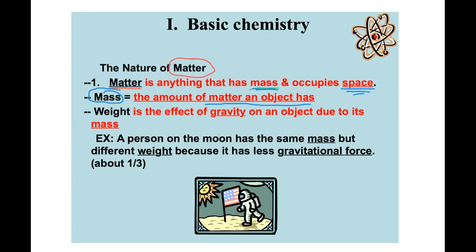Now, here on Earth, weight and mass is the same, but remember, if you ever are an astronaut and you go to the moon, your mass will not change. You will have the same amount of matter in your body. However, your weight will change. Your weight will go way down because weight is the effect of gravity on an object. And since the moon has less gravity than the Earth, you will weigh less on the moon. But you will still contain the same amount of matter. You will still have the same mass.